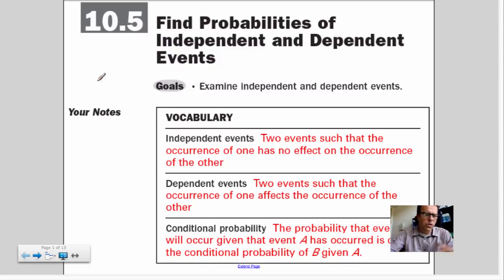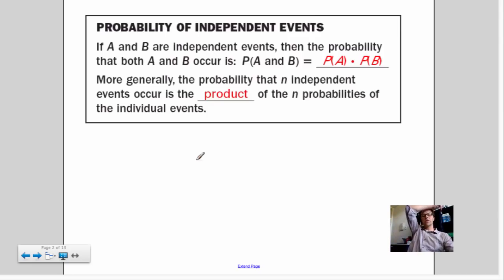So here are the vocab words. You're welcome to write them down, but basically that's what I meant. Independent: put the card back, and it has no effect. One probability has no effect on the other. Dependent, they are.